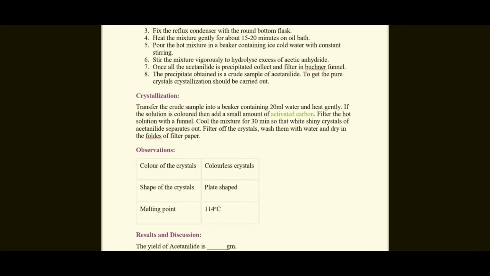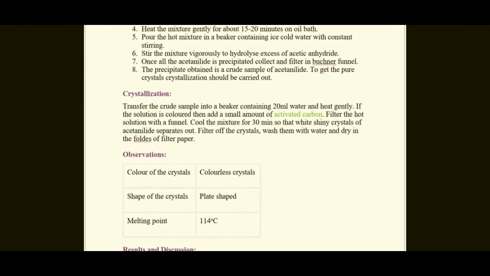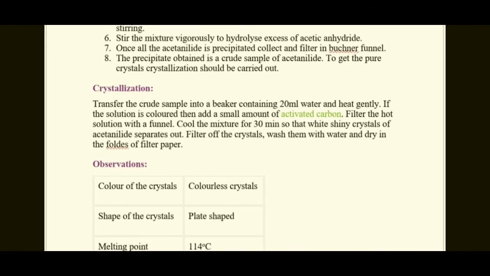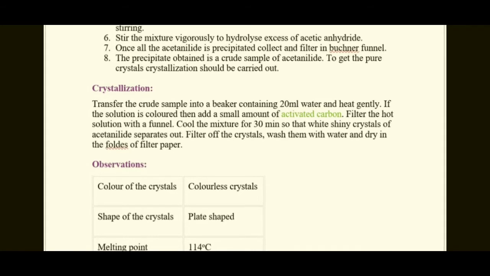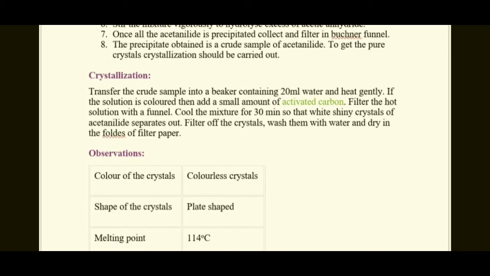If the solution is colored, add a small amount of activated carbon and filter the hot solution with a funnel. Cool the mixture for 20 to 30 minutes so that white crystals of acetanilide separate out. Filter the crystals, wash them with water and dry them in the folds of a filter paper.